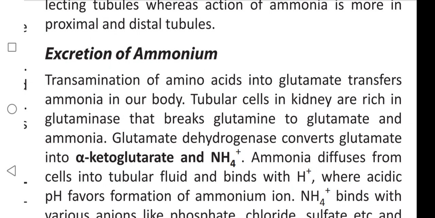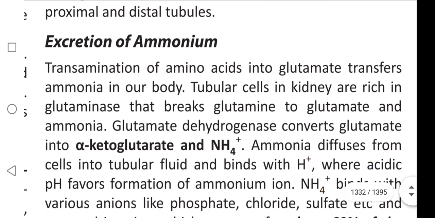Excretion of ammonium. Transamination of amino acids into glutamate transfers ammonia in our body. Tubular cells in kidney are rich in glutaminase, which breaks glutamine into glutamate and ammonia.